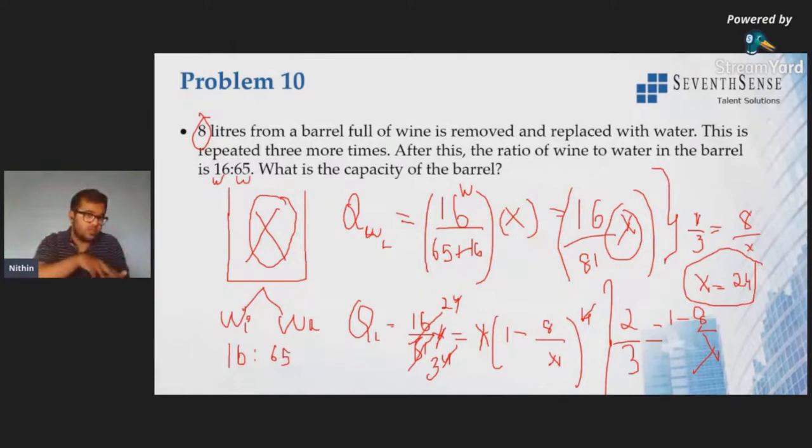Now we know just the quantity, but if you remove the 8 liters, you're not just removing 8 liters of wine there. Even water is also there. So we'll never know how much exactly we are removing each time. So if you want to solve that, you can use this particular formula. That is why we generated this formula to apply the values given.